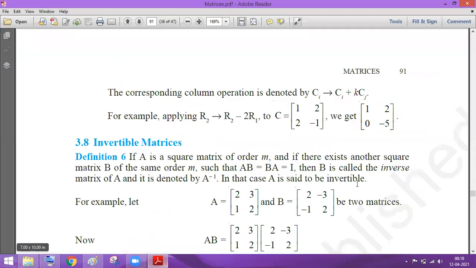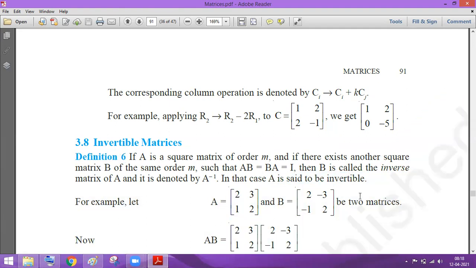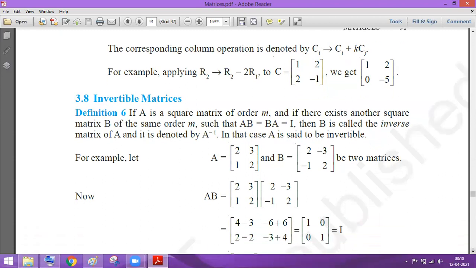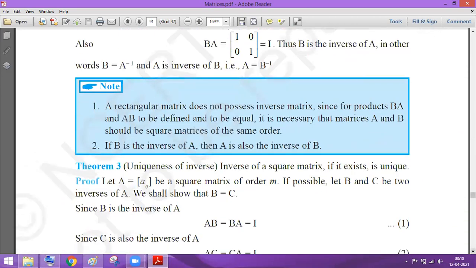Clear with this? Now, if we look at the definition of the invertible matrix, it is also given in the NCERT. If A is a square matrix of order m, then there exists another square matrix B of the same order m, such that AB and BA equal I, then B is called the inverse of A, which is denoted by A inverse. In that case, A is said to be invertible. But it is not compulsory that for every square matrix you will get the inverse.